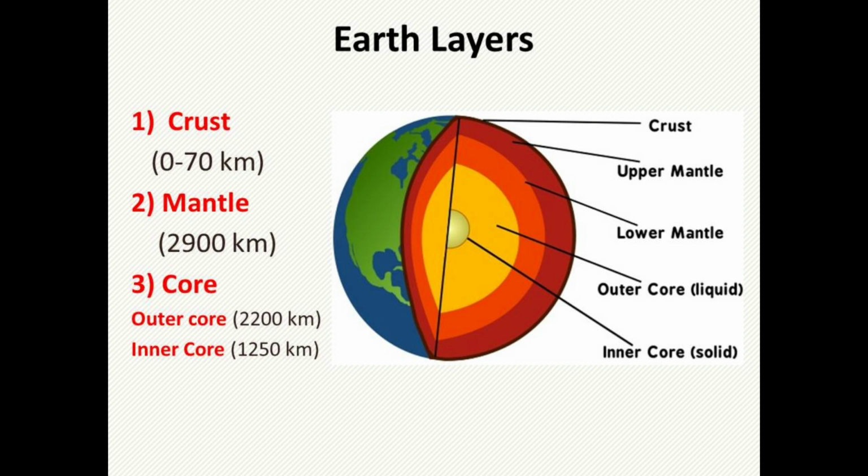The composition of the core is usually iron and nickel, and it makes one third of the earth mass. The core is very hot. In the outer core, the composition is usually in liquid form, and the inner core is solid, which has high temperature and pressure that squeeze the metals together, and that's why the inner core is in solid form. You can see in the picture both layers of the core.